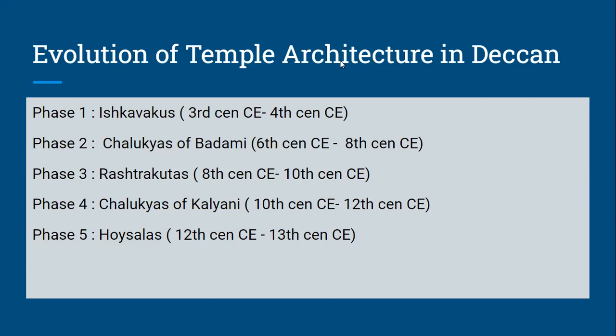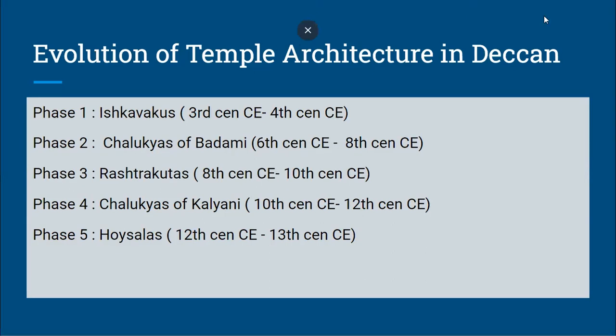Then we directly come to phase 2. Phase 2 is the Chalukyas of Badami. This phase started from the 6th century CE till the 8th century CE. So this is the second phase of temple architecture in Deccan. Then the third phase is the phase under the Rashtrakutas. This phase started from the 8th century CE and lasted till the 10th century CE.